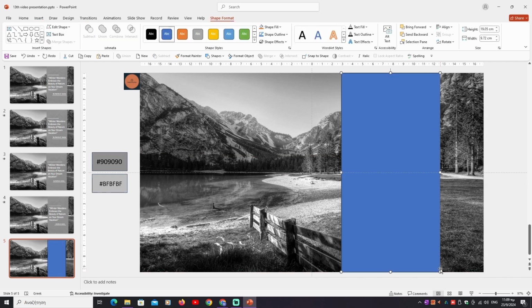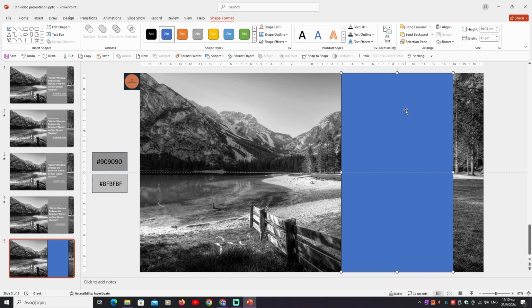Now we have a blue rectangle. To have the same design results, we will give dimensions. We go to Shape Format ribbon, top right at the height, 19.05 cm or 7.5 inches if you have inches in your settings. And right below at the width we add 11 cm, and if you have inches in your settings it's about 4.33 inches.